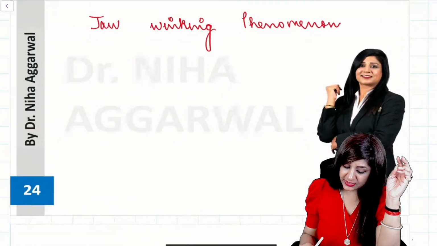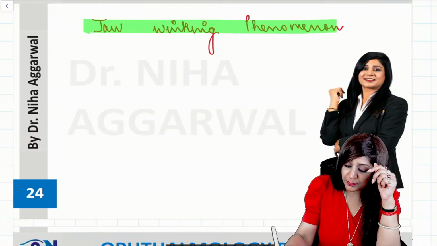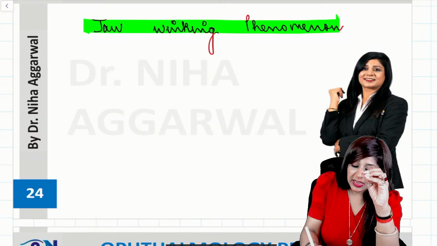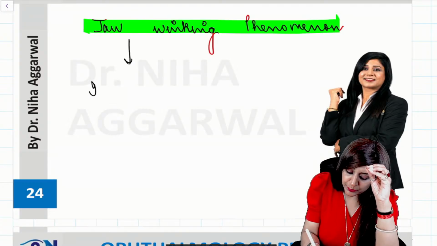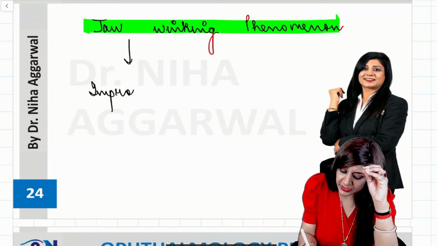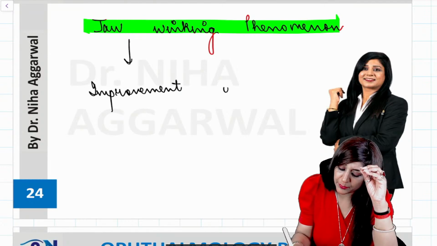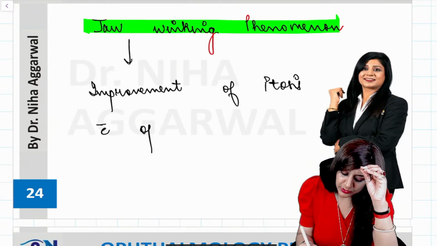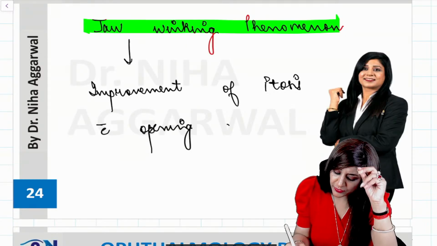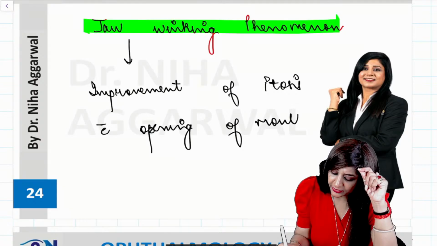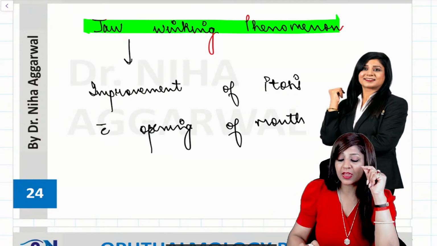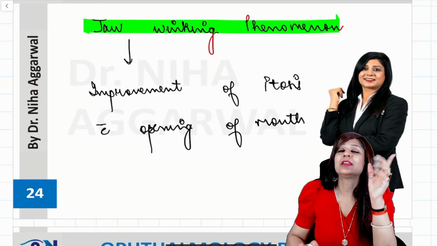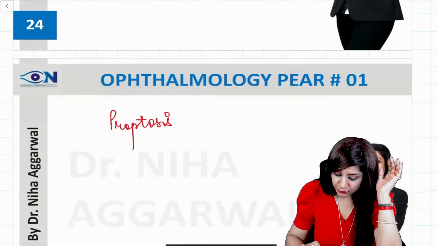Then next is the jaw winking phenomenon. This is called the Marcus Gunn jaw winking phenomenon, where there is improvement of the ptosis with the opening of the mouth. Whenever there is contraction of the jaw muscles with opening of the mouth, there will be improvement of the ptosis, with retraction of the upper eyelid. That is called the Marcus Gunn jaw winking phenomenon.